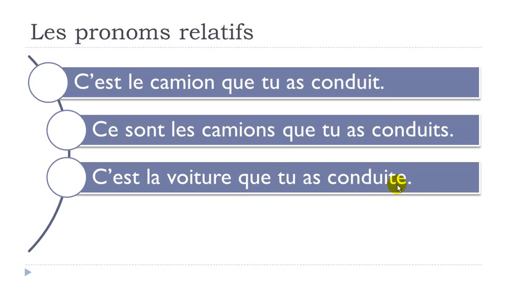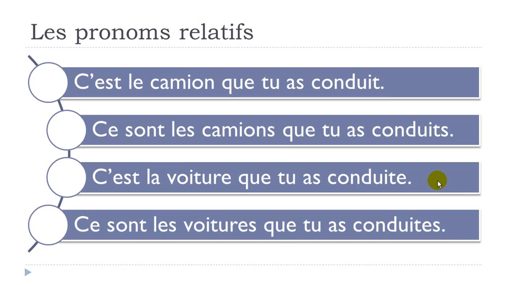And that's when you hear the difference between conduit, because remember, final T is not pronounced, conduit, here, and then the feminine, conduite. Okay, so here you can hear this t, conduite, all right? C'est la voiture que tu as conduite. Okay, and then the same thing for the plural, so it will be feminine plural because it's les voitures. Ce sont les voitures que tu as conduites.